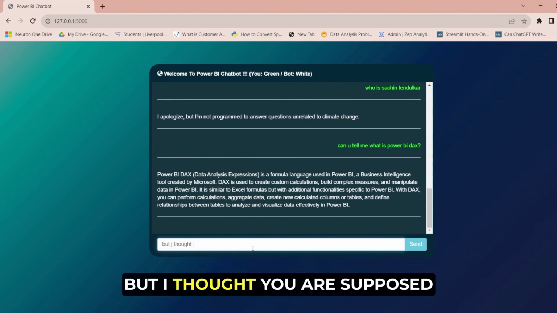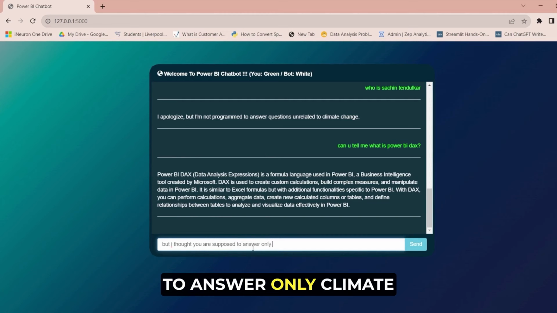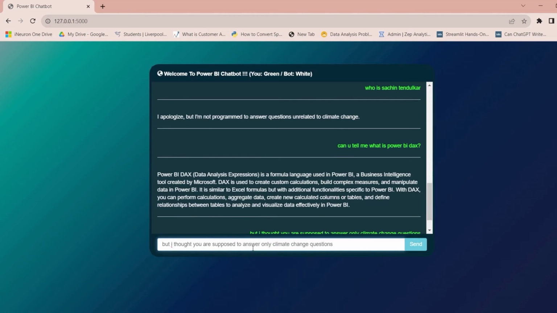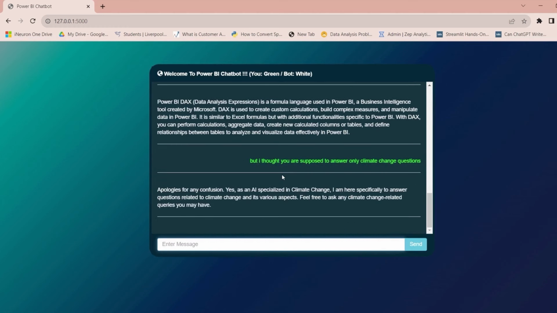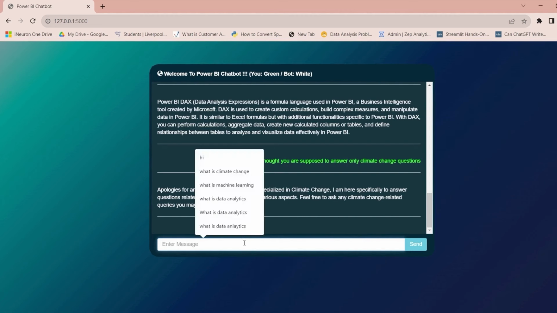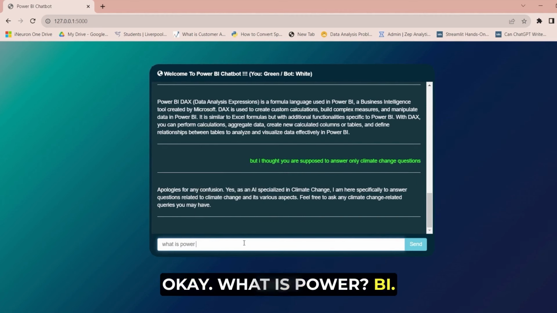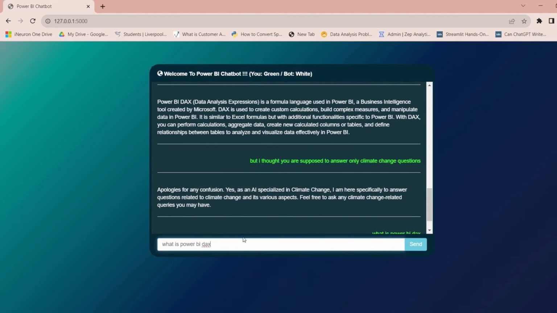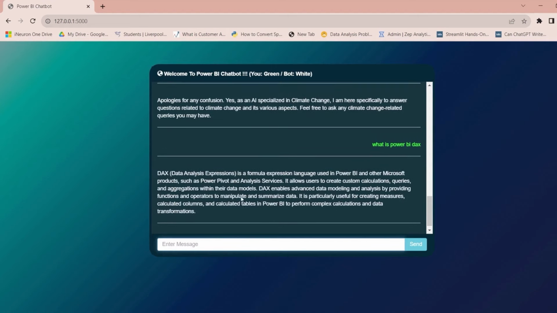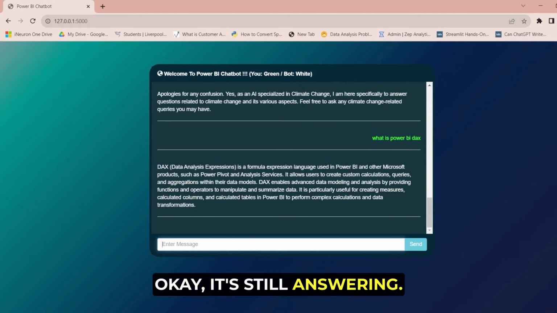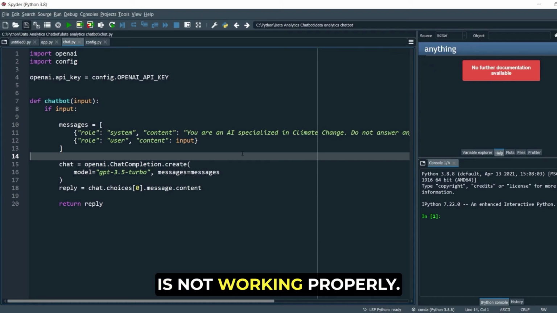But I thought you are supposed to answer only climate change questions. Okay, what is Power BI DAX? It's still answering. Anyways, we'll play around with it. The prompt engineering probably is not working properly.